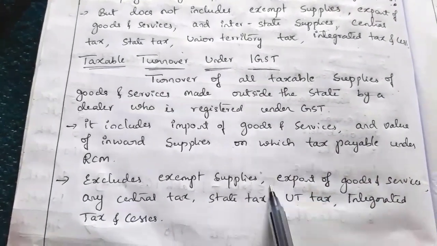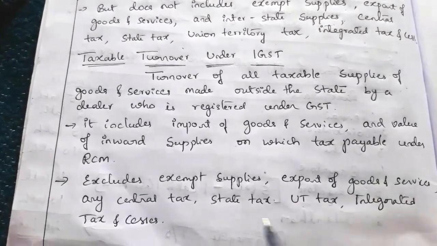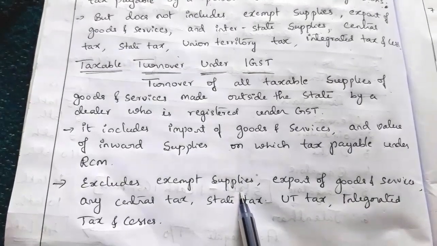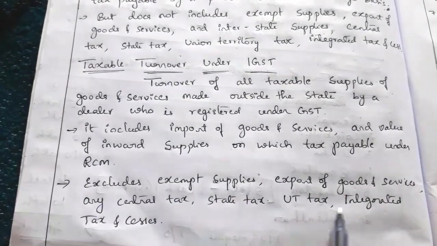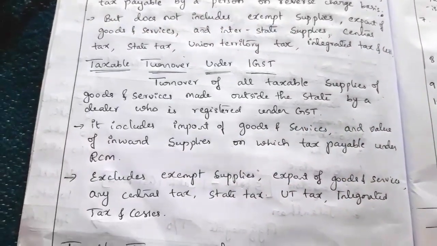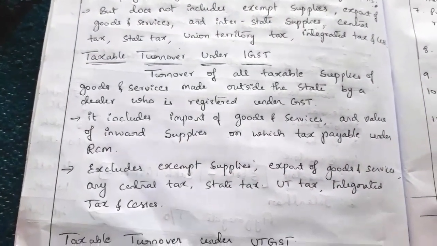Exports are zero rated, that's why we have to exclude. Then exempt supplies means those which are not levied any taxes. So even the taxes also we should not include for the turnover. So that is about the taxable turnover under IGST.